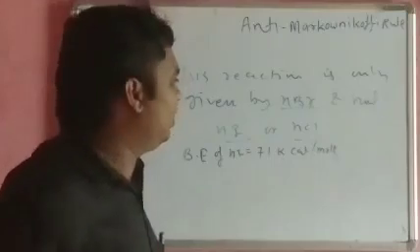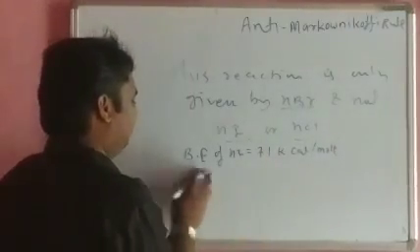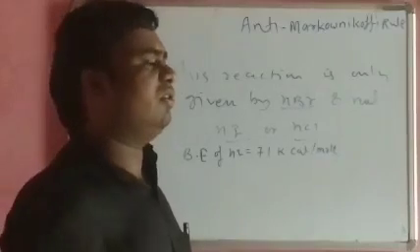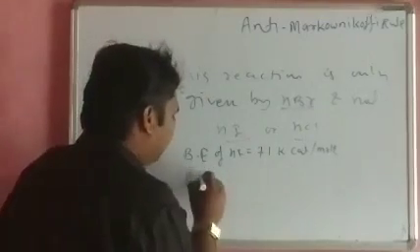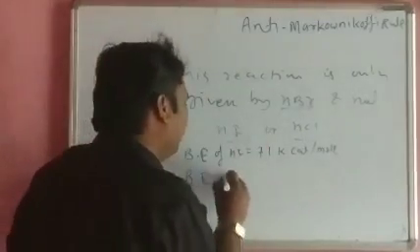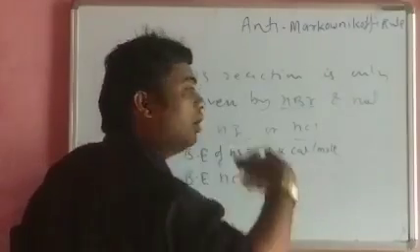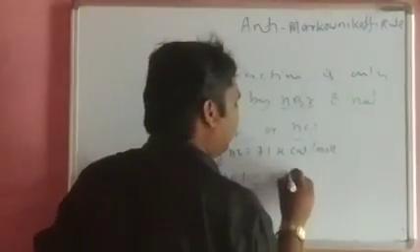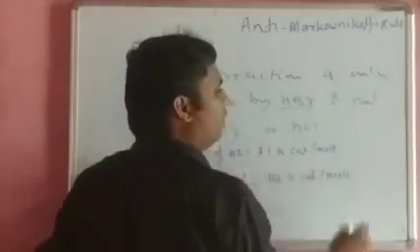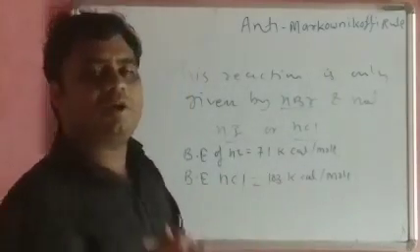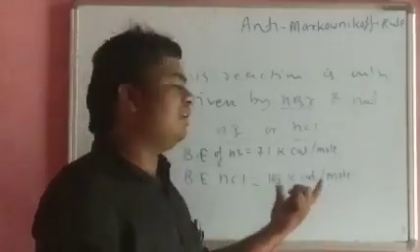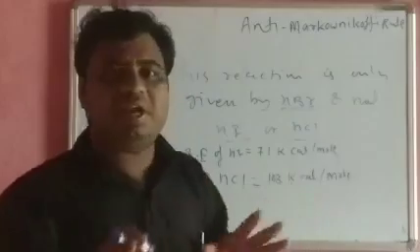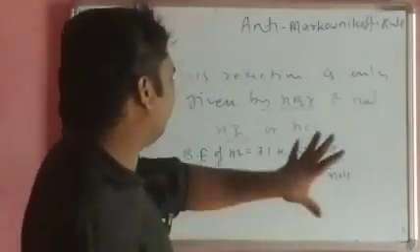And hence, it does not show the reaction with alkene. Next, HCl. Why does the reaction not occur with HCl? What is the reason? Because the bond dissociation energy of HCl is above 100, it is 103 kilocalorie per mole. This is very high, and it is not easily broken by peroxide. The peroxide cannot break it easily and cannot form the free radical,